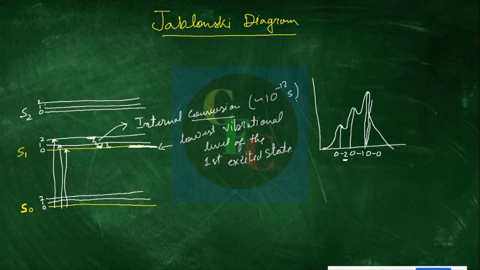You have to keep this in mind: fluorescence always takes place from the lowest vibrational level of the first excited state. It mainly goes to the highest vibrational level of the ground state, and some of it comes here and then here.